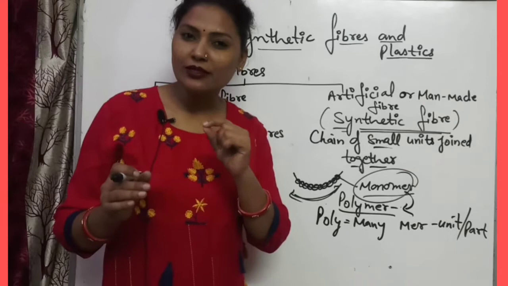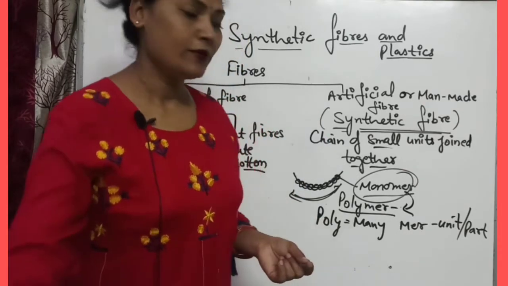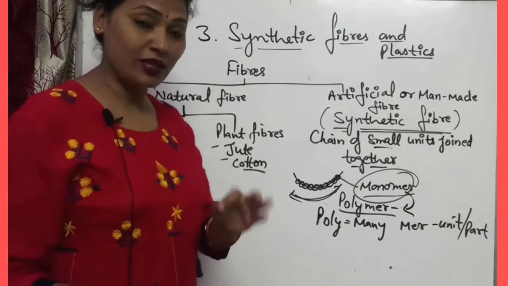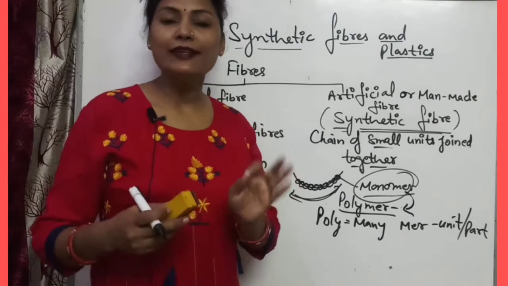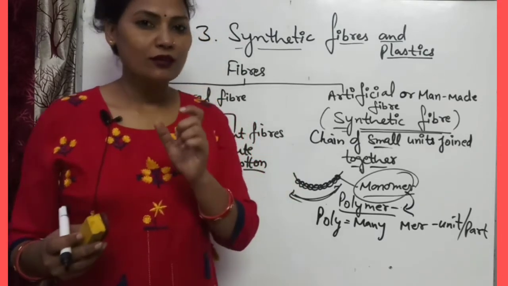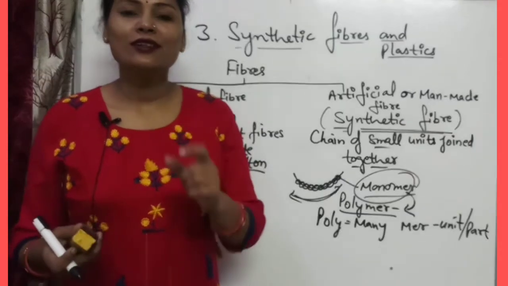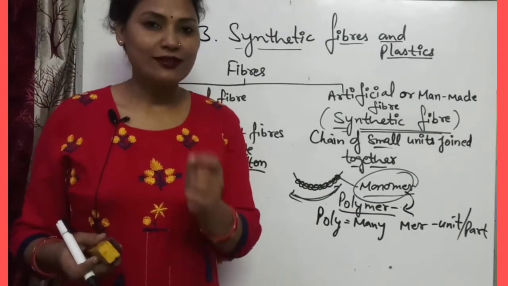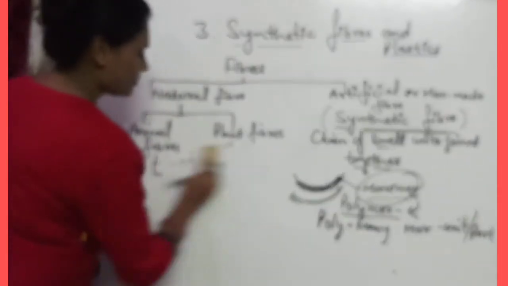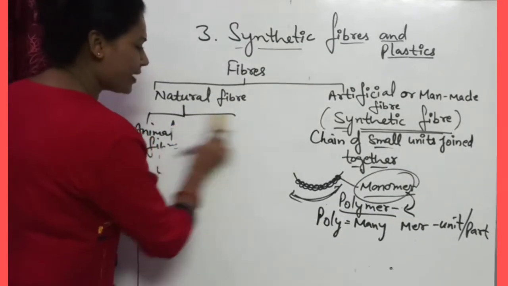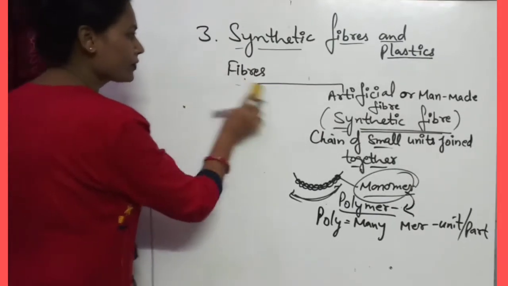Single glucose units combine together to form cellulose. So remember that cotton is a fiber formed by cellulose, and cellulose is formed by glucose units. Please write these. If you have not written them, pause the video and write them.